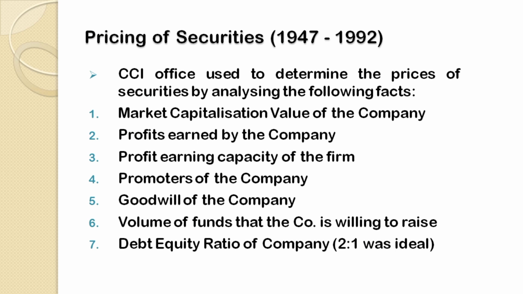Suppose the company was new, then the CCI office used to determine the profit earning capacity, or the possibility of earning profits by this particular firm at a future date. On the basis of the profit earning capacity of the business firm, the CCI office also used to determine the prices.